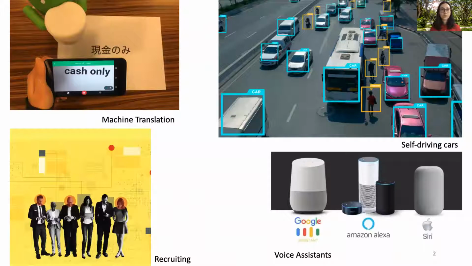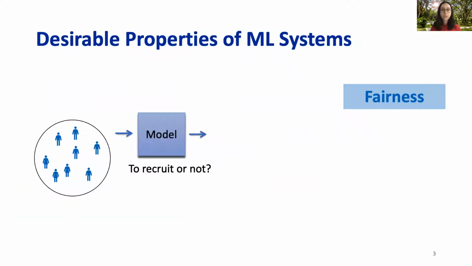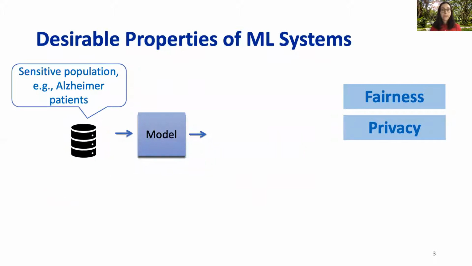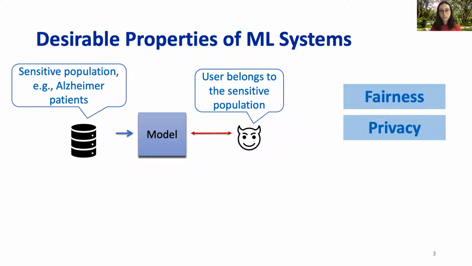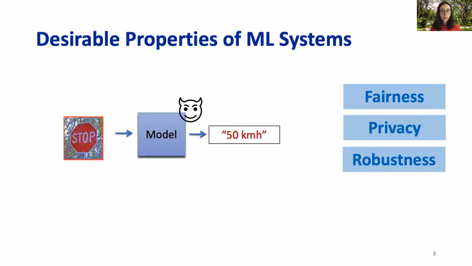Deep neural networks are used everywhere today, even in safety-critical systems and decision-making processes. Because of their wide deployment, it is increasingly important that these systems have certain desirable properties, such as fairness. We want to ensure that the models we use do not discriminate against a certain population. And privacy. We want to ensure that the models that are trained on sensitive or private information do not leak that information. And robustness. And we want to be able to certify that these properties hold. In this talk, we will focus on robustness.